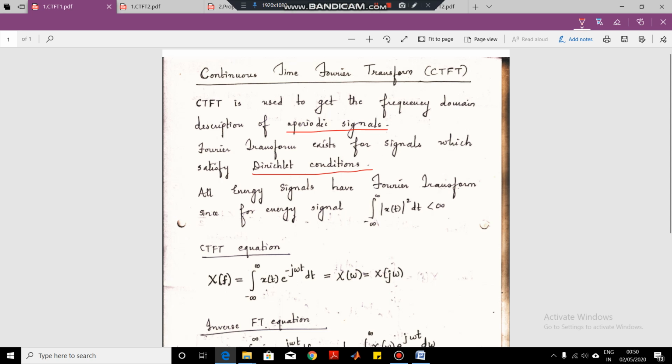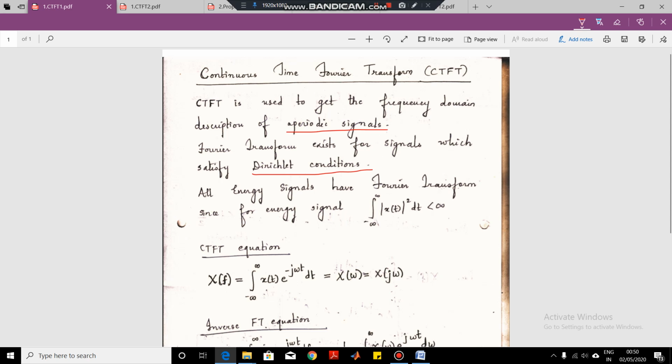This shows the limitations of Fourier transform. That is, if the signal does not satisfy Dirichlet conditions, it is not Fourier transformable. Hence, there is a need for another transform other than Fourier transform. That's why we go for Laplace transforms and Z transforms according to whether the signal is continuous time or discrete time. If the signal is continuous time, we go for Laplace transform. If the signal is discrete time, we go for Z transform.